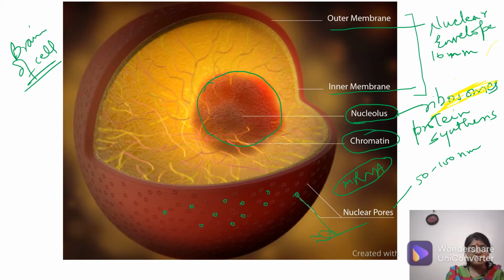So let's move on. As I was telling you, this nucleus is the brain of the cell. So why are we calling it the brain of the cell? What does the brain do? It controls your body. So it controls all the cell activities.